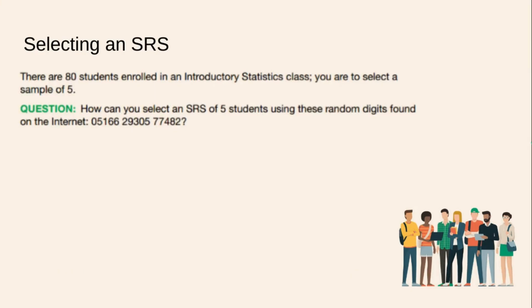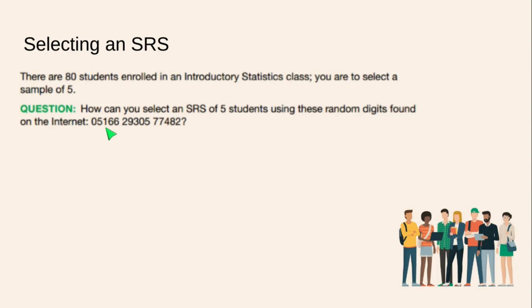So here's an example from your book about selecting a simple random sample using some random numbers. There are 80 students enrolled in an introductory stats class. You are to select a sample of 5 of them. So here's the question. How can you select a simple random sample of 5 students using these random digits found on the internet, the source of all truth and wisdom?